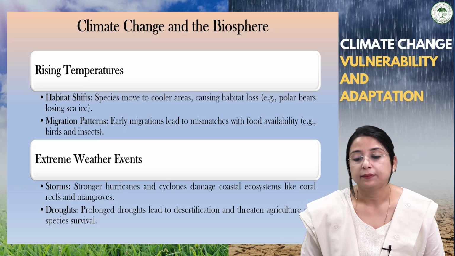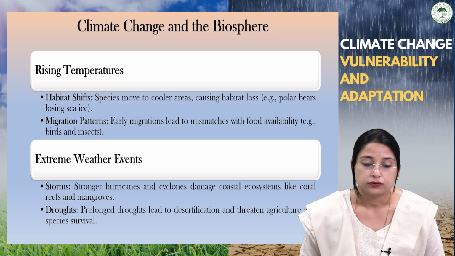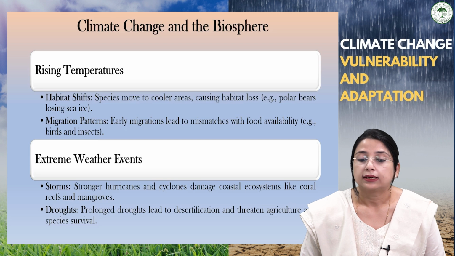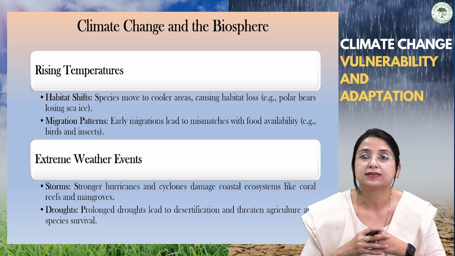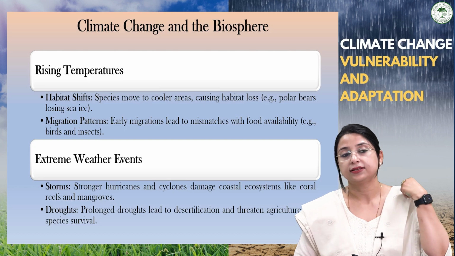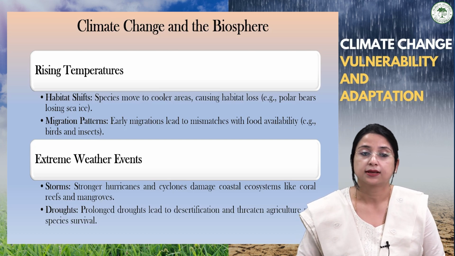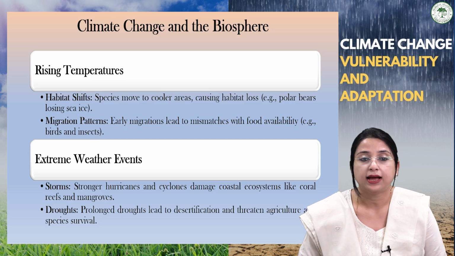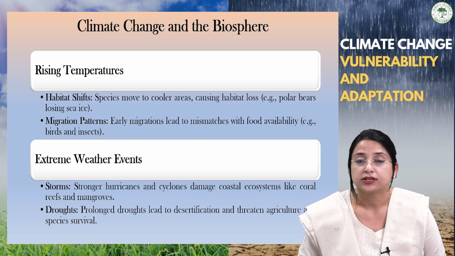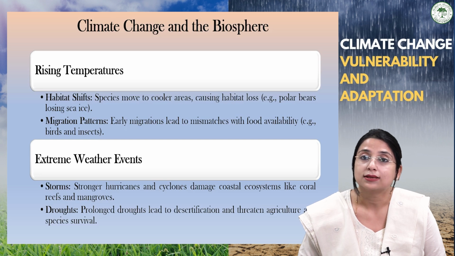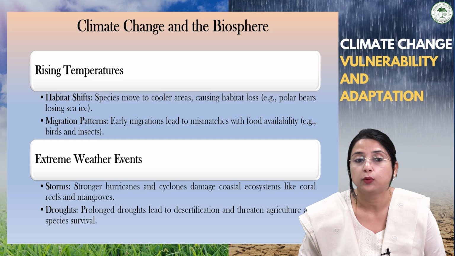Now, what are climate change and the biosphere? If we're talking about climate change and the biosphere, how both these things are related, then we can see the rising temperatures, how they affect the biosphere in the form of habitat shifts. Generally, the species move to cooler areas, causing habitat loss. The best example you can give here is the polar bears who are losing the sea ice.